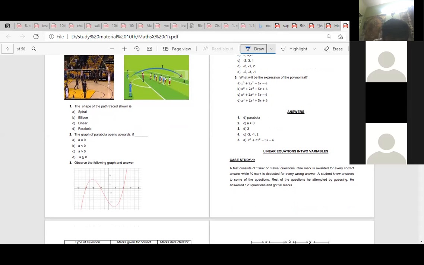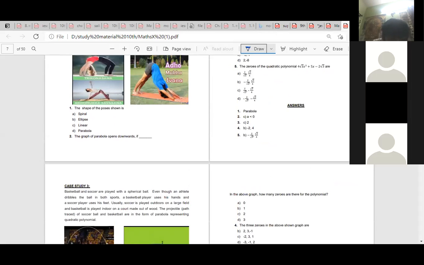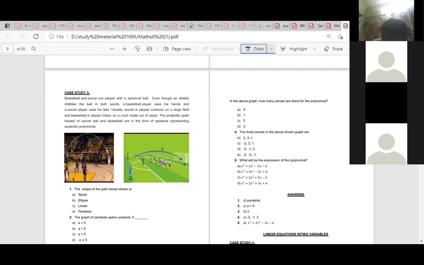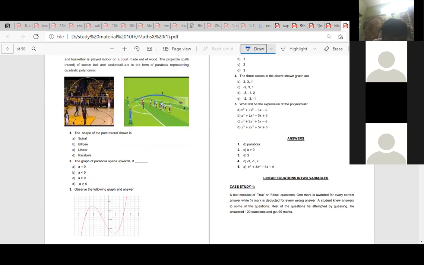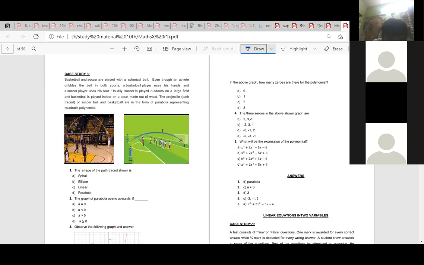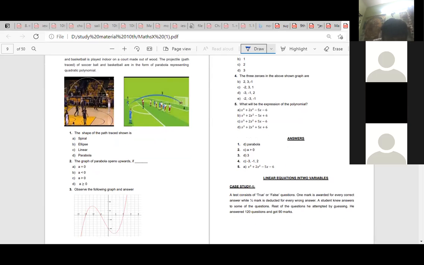Then question 3. Observe the above graph: how many zeros are there for the polynomial? 3 zeros. 1, 2, 3. The 3 zeros shown in the graph are minus 3, minus 1, and 2. Question 5: what will be the expression of the polynomial?